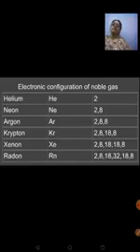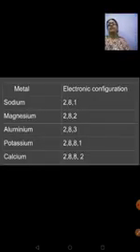Now when we look at the electronic configuration of a few metals like sodium, magnesium, aluminium, potassium, calcium, you will find their outermost shell incomplete. Like sodium, atomic number is 11. Its electronic configuration is 2, 8, 1. Magnesium, atomic number is 12. Its electronic configuration is 2, 8, 2. So when they lose the electrons in their outermost shell, like 1 electron of sodium, 2 electrons of magnesium, 3 electrons of aluminium, they acquire a stable state.